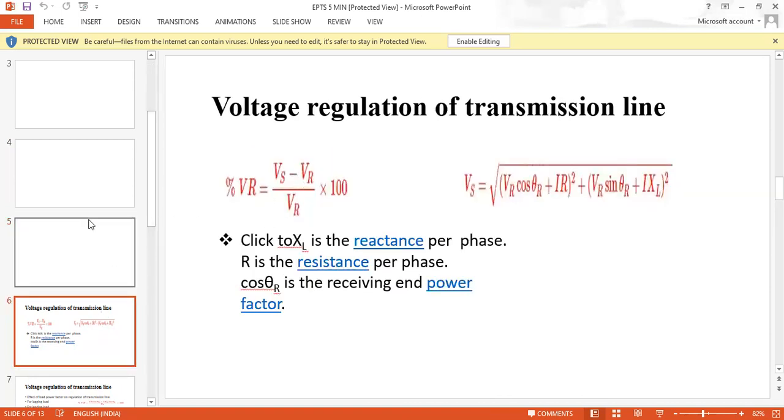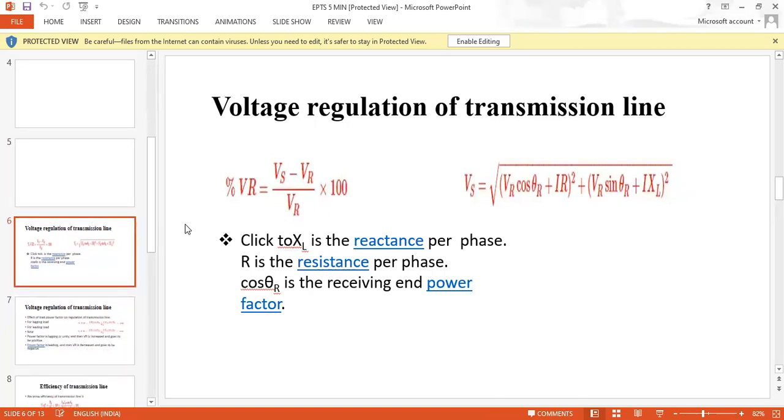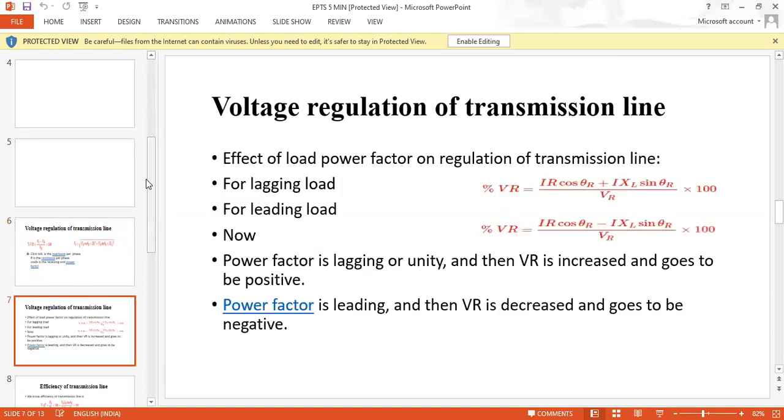Voltage regulation percentage equals (Vs minus Vr) by Vr, multiplied by 100 to get the percentage, where Vs is the square root of (Vr cos phi r plus IR) whole square plus (Vr sin phi r plus IXL) whole square, where XL is the reactance per phase, R is the resistance per phase, and cos phi r is the receiving end power factor.